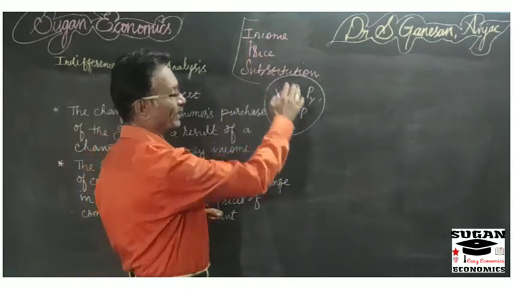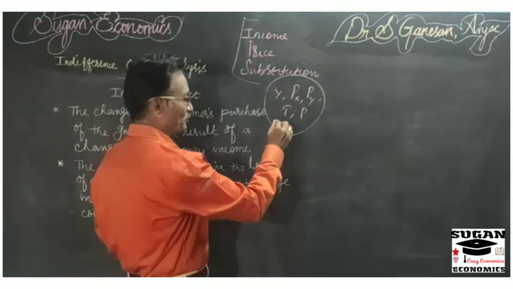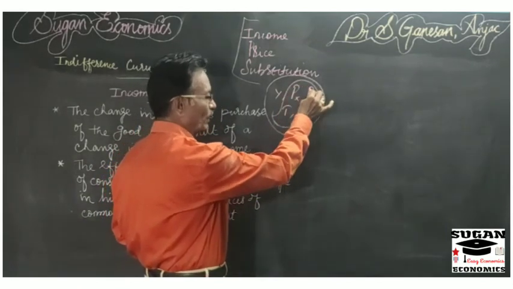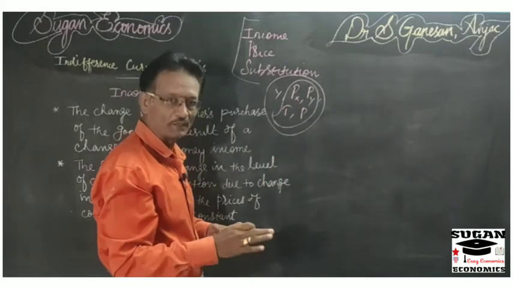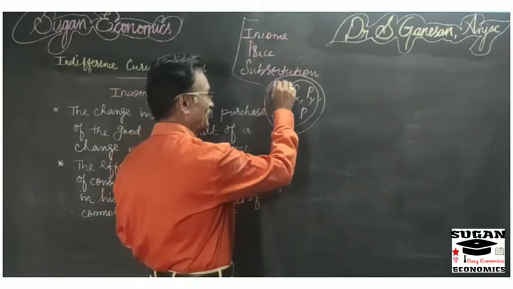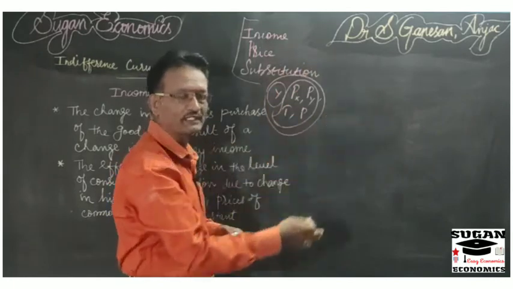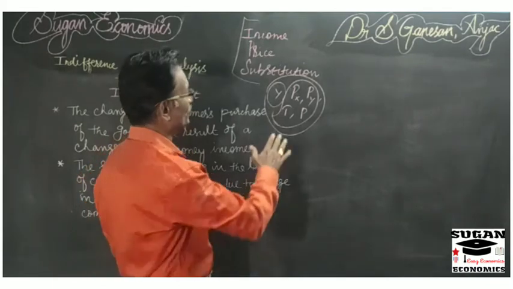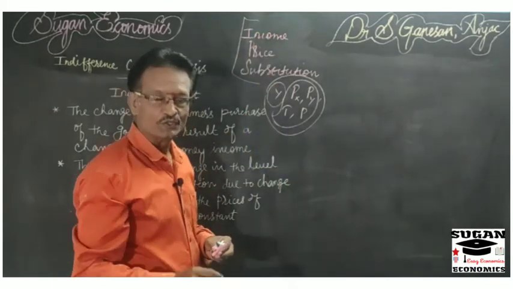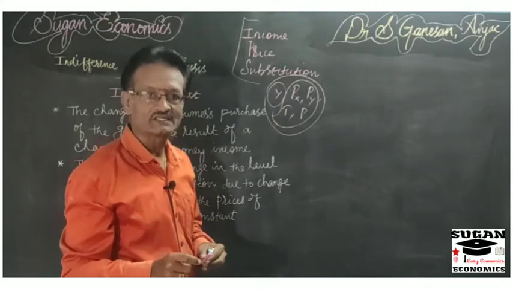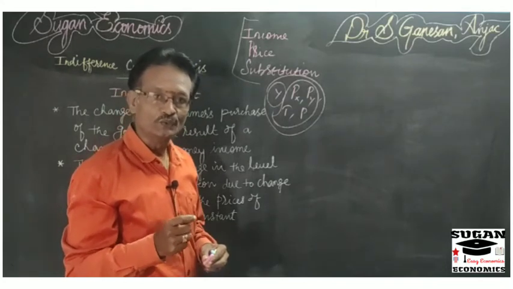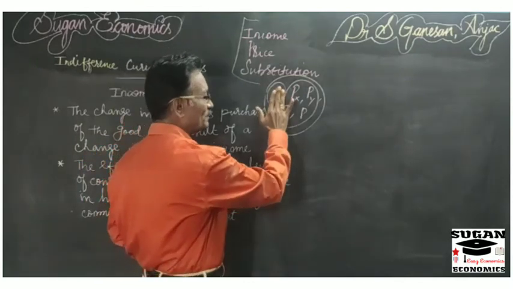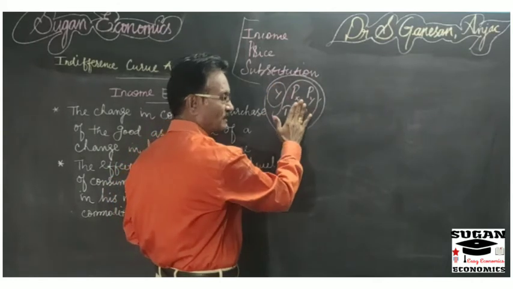Under income effect we are going to discuss, keeping all these factors constant, that is price of commodity X, price of commodity Y, and taste and preference of the consumers, what is the change in the income and what is the corresponding change in the quantity demanded or purchased by the consumer. That only we discuss under income effect. The effect of change in the level of satisfaction of a consumer due to change in his income is called income effect. Here income is the only influencing factor, keeping other factors constant.